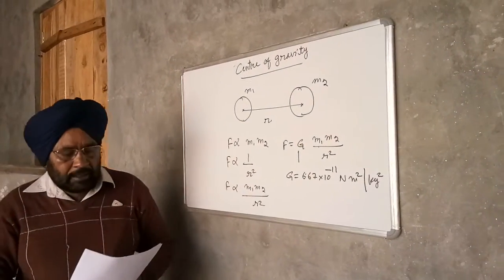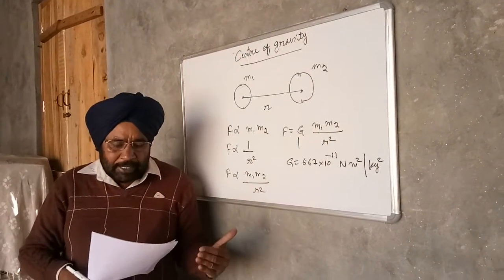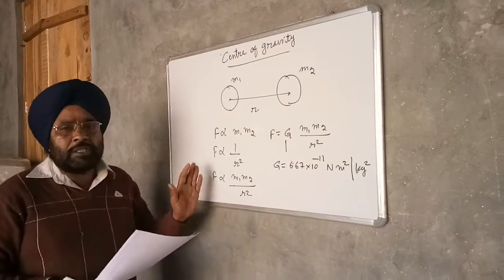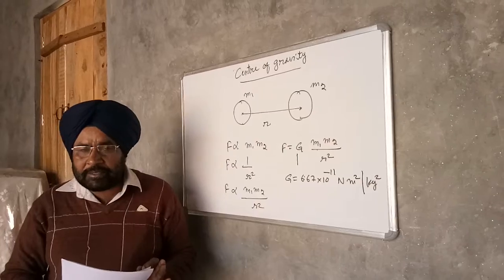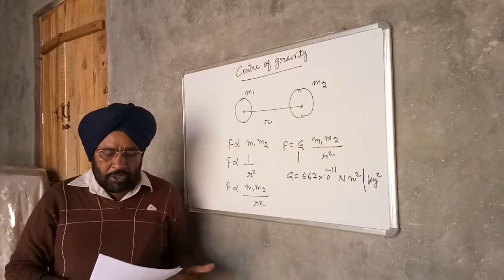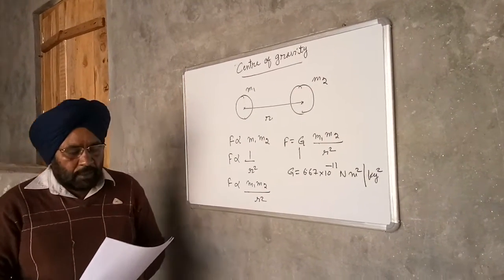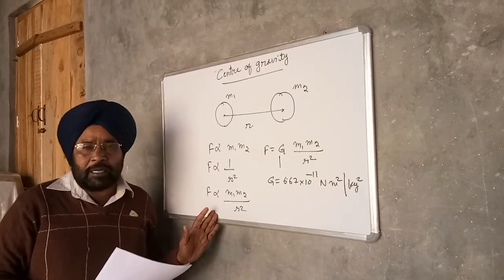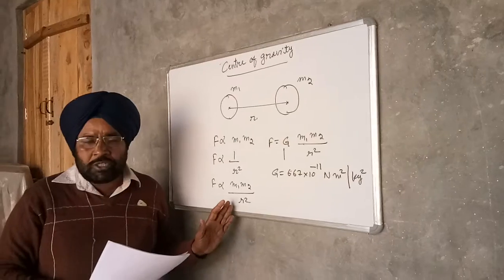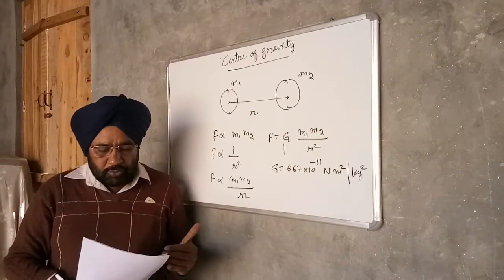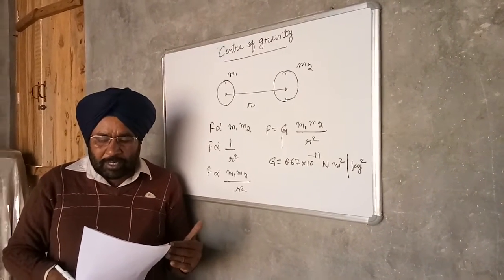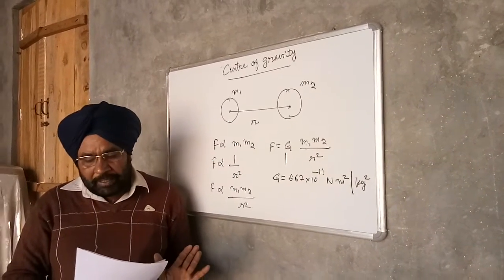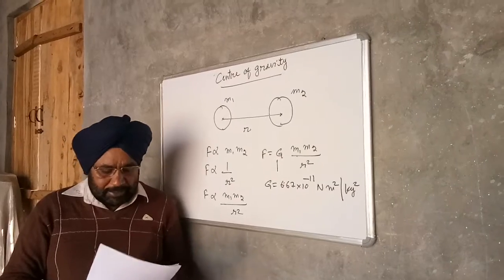In the SI system, gravity is a special case of gravitation in which one of the bodies is the earth and the second body is either placed on the earth or near the earth. So the force of attraction between earth and any other body is called the force of gravity or simply gravity. The force with which a body is attracted toward the center of earth is called weight. So it means weight of a body and force of gravity are similar things.